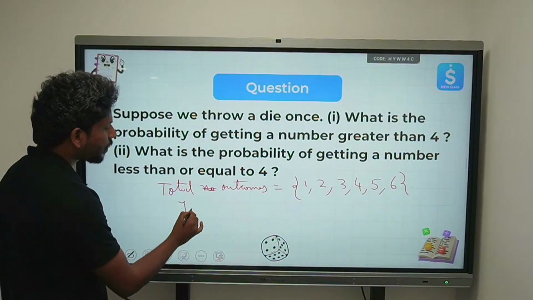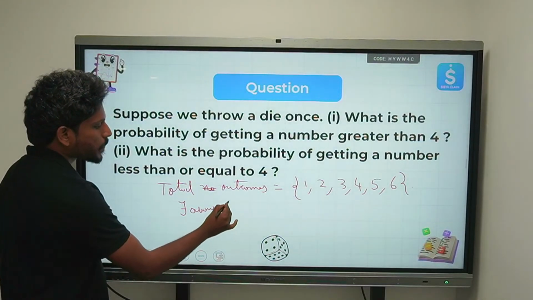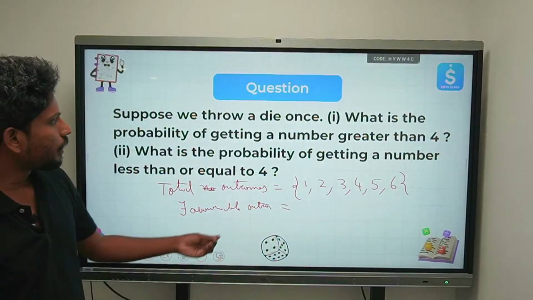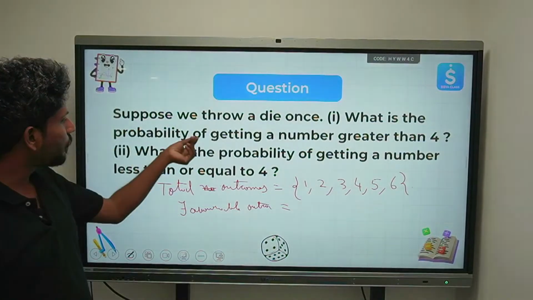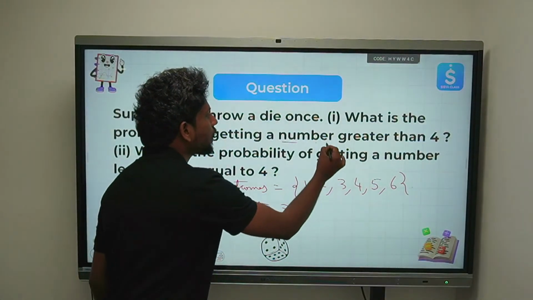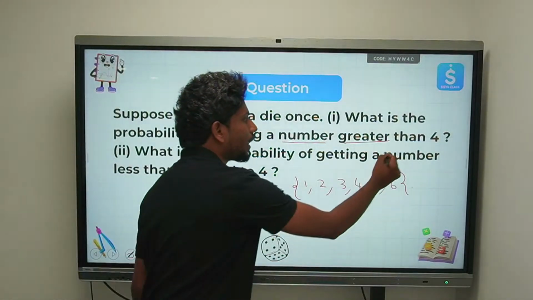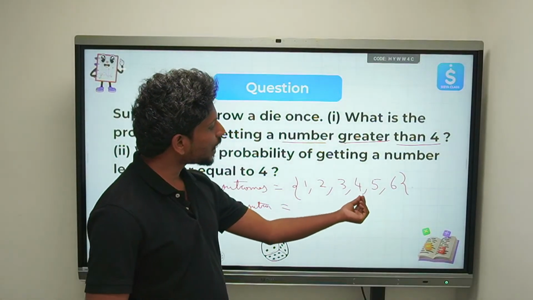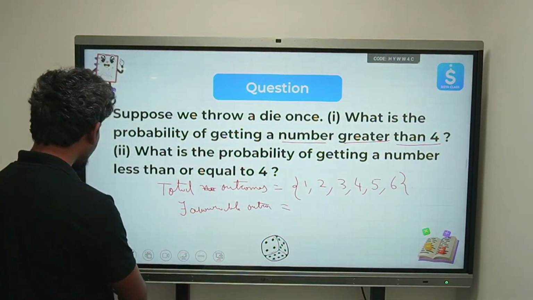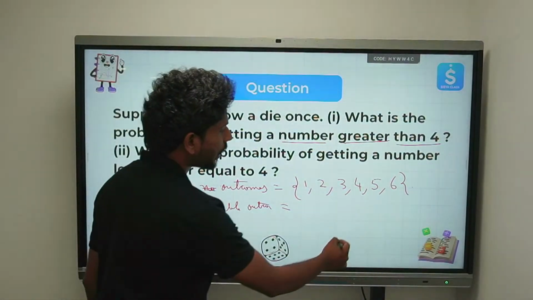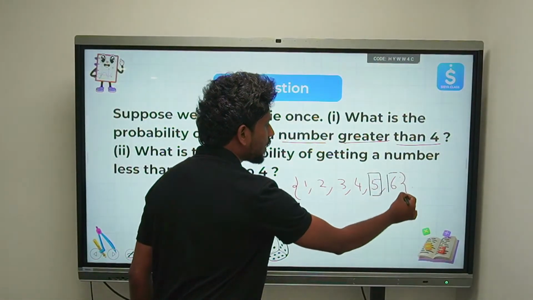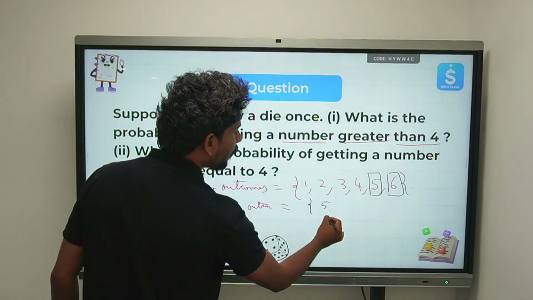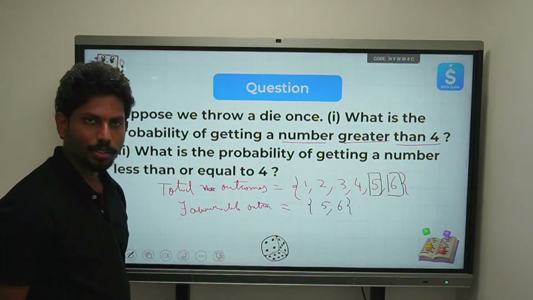Can you say what the favorable outcomes are? Okay, so now let's read the question. What is the probability of getting a number greater than 4? A number greater than 4. So can you list out from 1 to 6 what the numbers are that are greater than 4? That is 5 and 6. So can I say my favorable outcomes are 5 and 6? Yes or no?